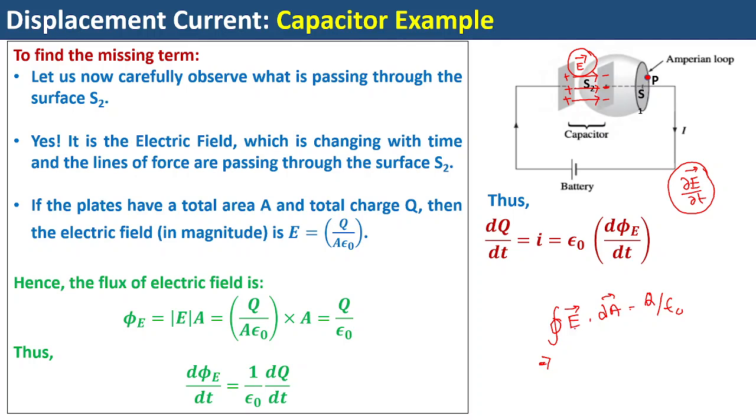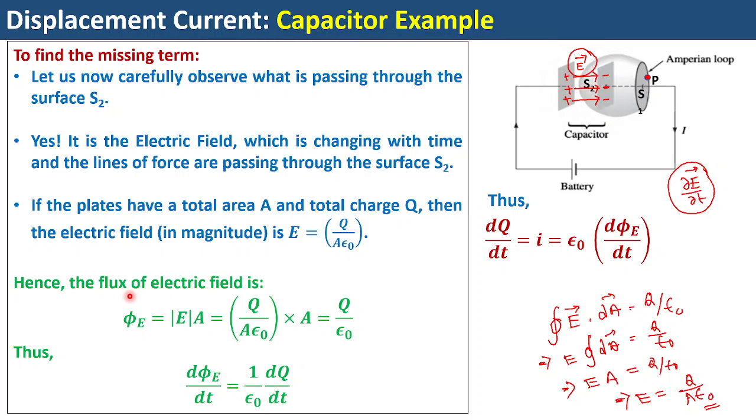So if E is constant, when will E become constant? E will become constant when the capacitor is fully charged, because then there will be no variation of electric field. So in that case you can take the electric field outside the integral. Integration of dA means the total area A, so E times A equals Q by epsilon naught, or it implies E is equal to Q upon A epsilon naught. That is the value of the electric field when the capacitor plates are fully charged.